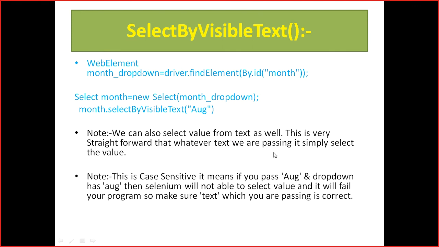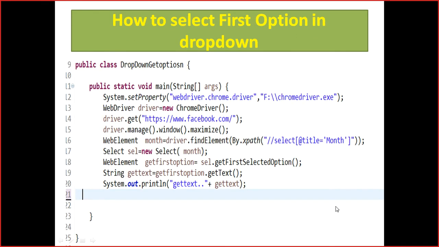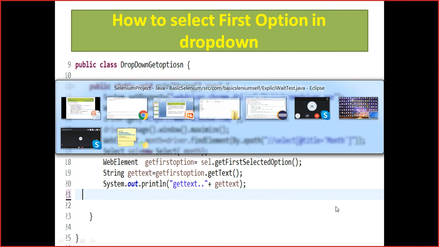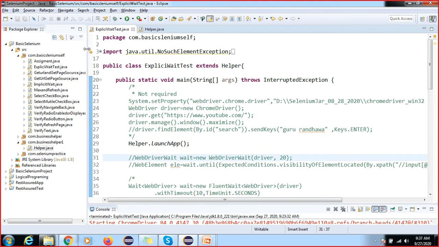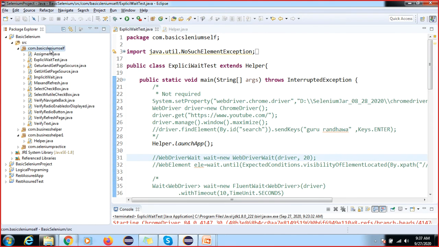It is case sensitive, so whatever the exact value is in your HTML, you have to pass the same thing, otherwise it will not work.